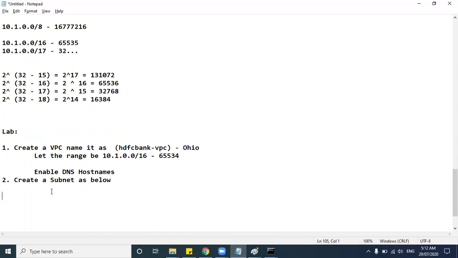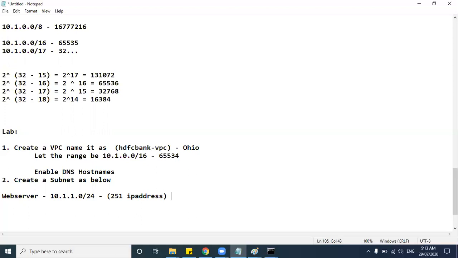Now let's create the web servers subnet as 10.1.0.0, and let's say I'll give 24. 24 means around 250 IP addresses will be created, because as I told, network and broadcast IDs will be reserved. Amazon will also reserve the initial 4 IP addresses, so they will not give you the first 4 IP addresses, only the remaining ones.